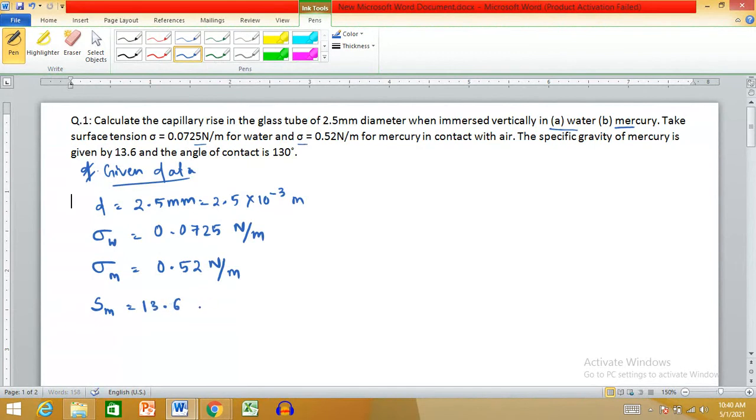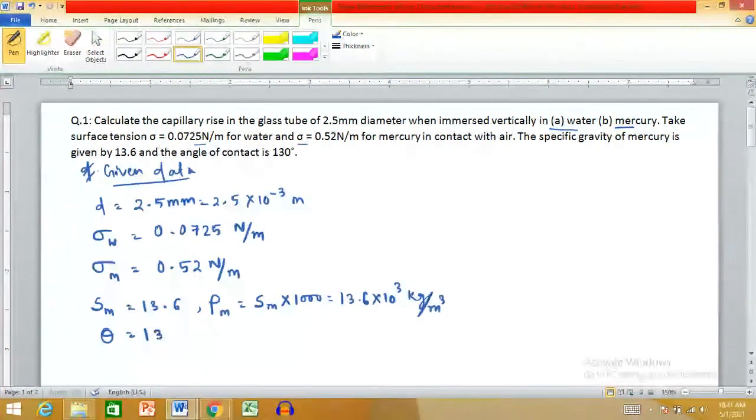Why is it given? Because from this you will calculate the density of mercury, which is specific gravity of mercury into 1000. That is, from the formula of specific gravity, 13.6 into 10 to the power 3 kg per meter cube. And theta is also given, that is 130 degrees.